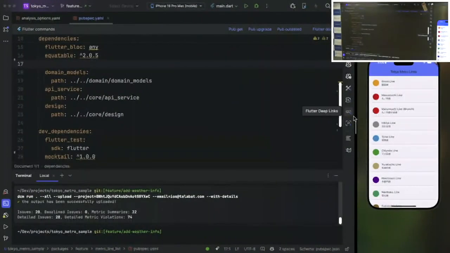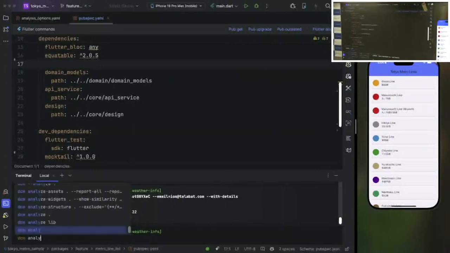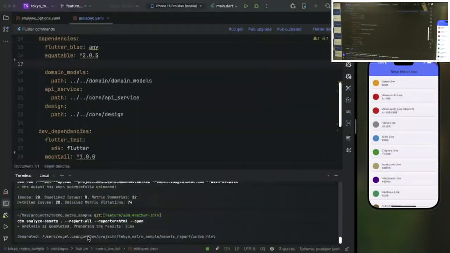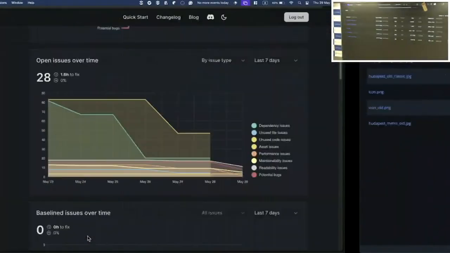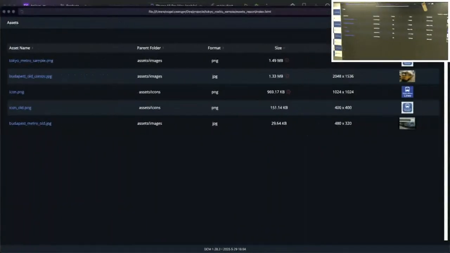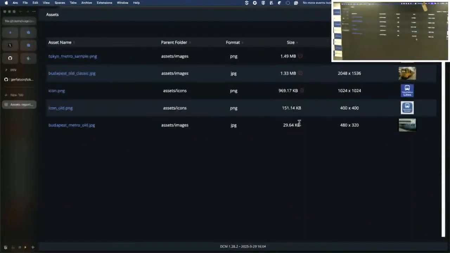Besides cleaning up dependencies, it's also very important to review our assets, images, and other resources that we are storing in our application. There is a specific analyzer that DCM also provides us. For example, we can analyze our assets first, and we can open some specific reports like this, and then review it together.